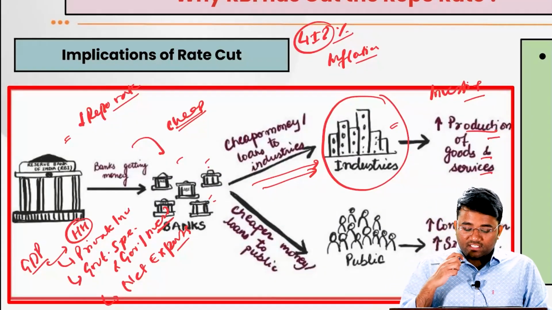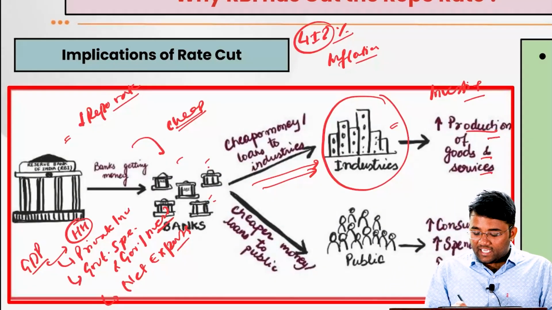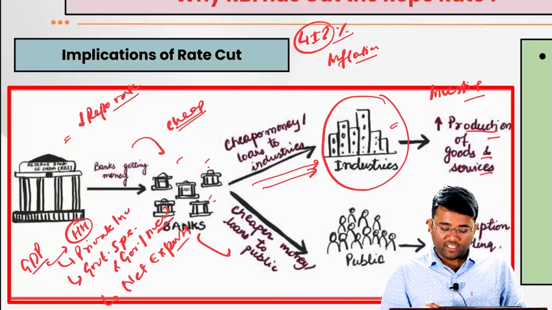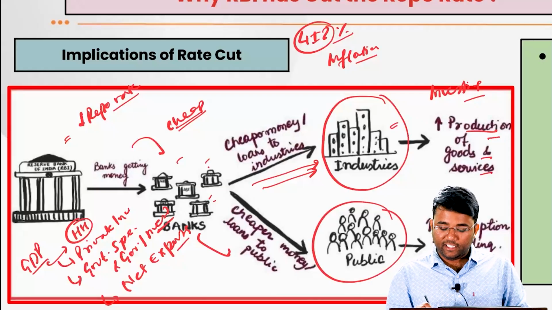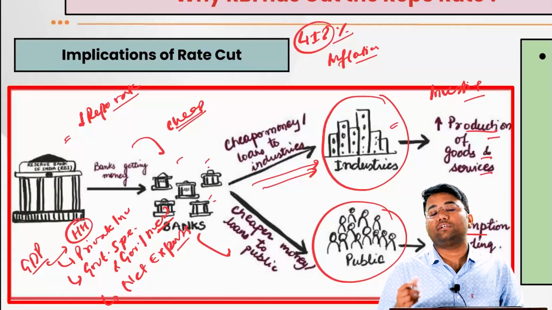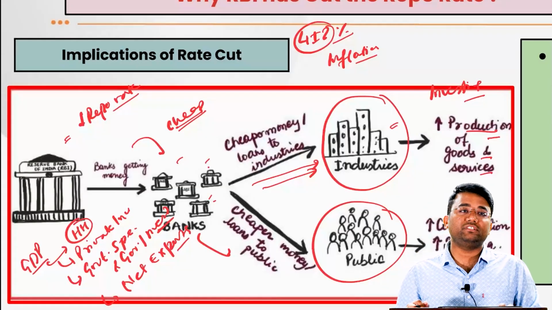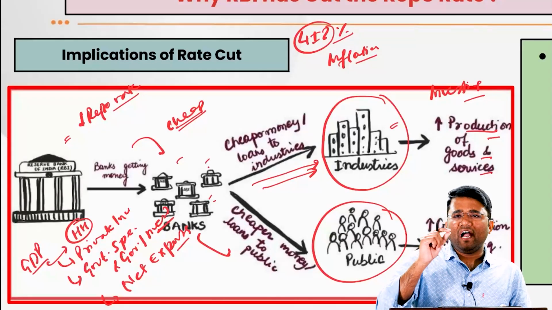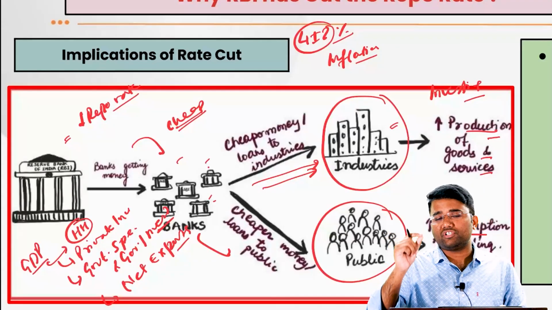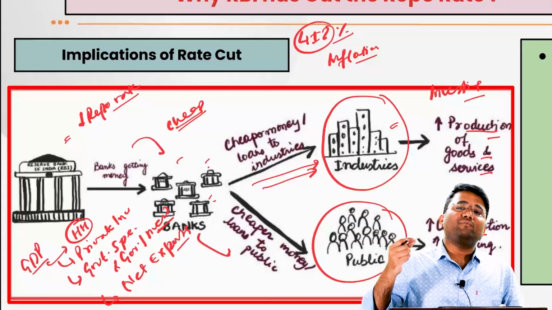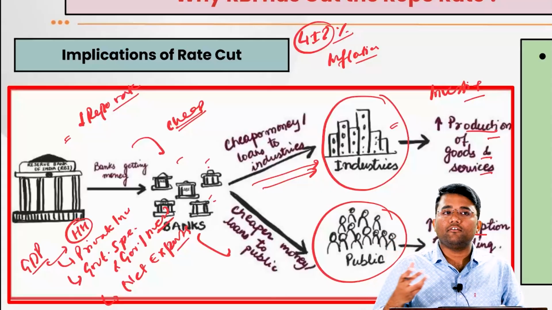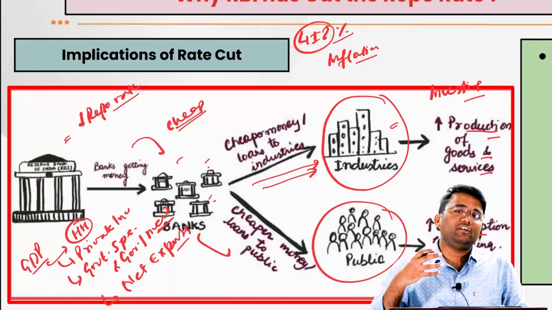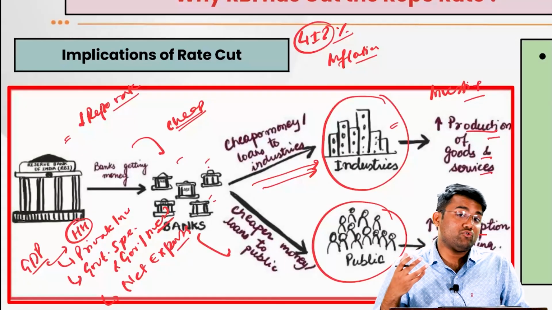Right. Now, the second case is that when banks are giving cheaper money or loans at a lower rate of interest to the public also, it is leading to increased consumption of goods and services. For example, let's suppose there is a person who wants to buy an iPhone, but because of the high EMI that he or she will be charged on that iPhone, and because he or she is not able to buy by making the full payment, at this point of time he or she is not willing to buy that iPhone.